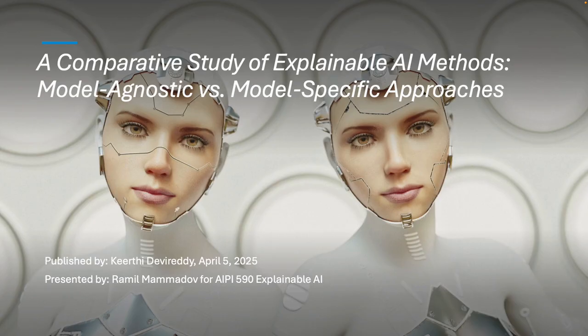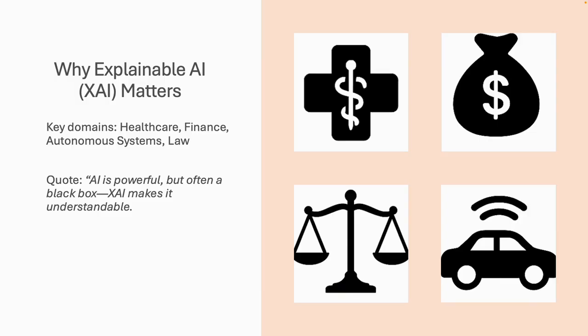The paper was published by Kirti Divireddy in 2025. It is titled A Comparative Study of Explainable AI Methods, Model-Agnostic versus Model-Specific Approach. It looks at four different explanation techniques and compares how they work on image classification tasks.